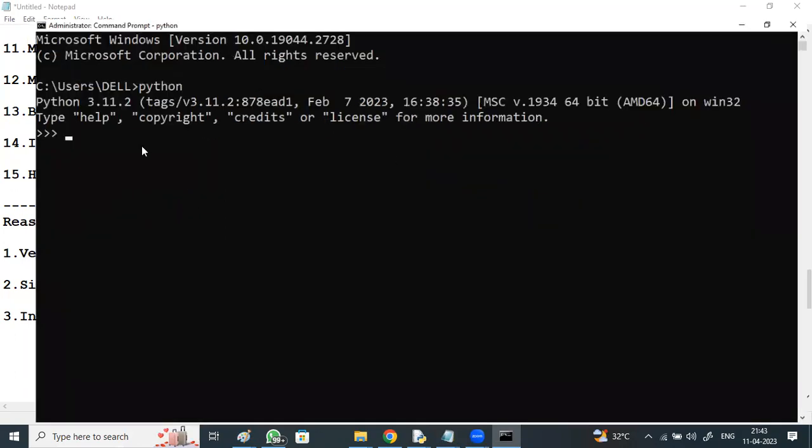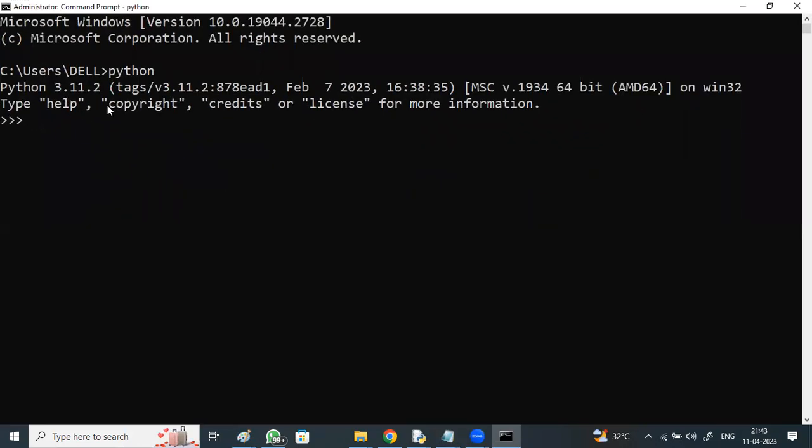Python 3.11.2, the latest version of Python. Any valid Python statement you can type after the three arrow symbol. I'm asking Python, what is 3 plus 5? It gives the response. What is 5 into 9? 32 into 64. It gives the response.